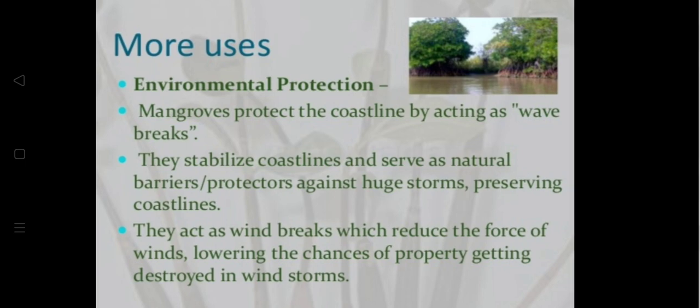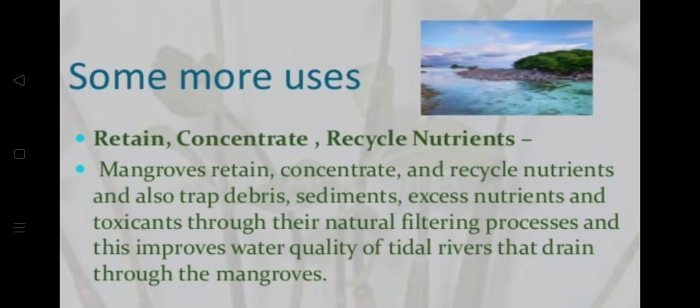Another usage of these: they retain, concentrate and recycle nutrients. What is the debris? It's the remains. They trap the debris, the sediments, the excess nutrients and toxins through their natural filtering process.